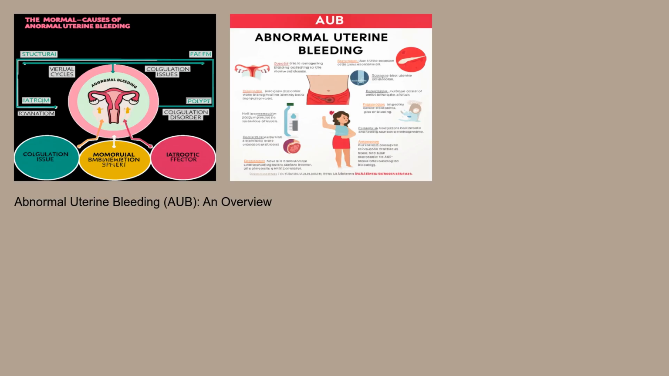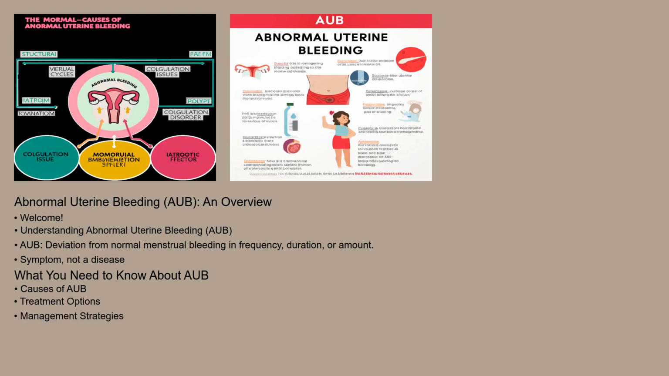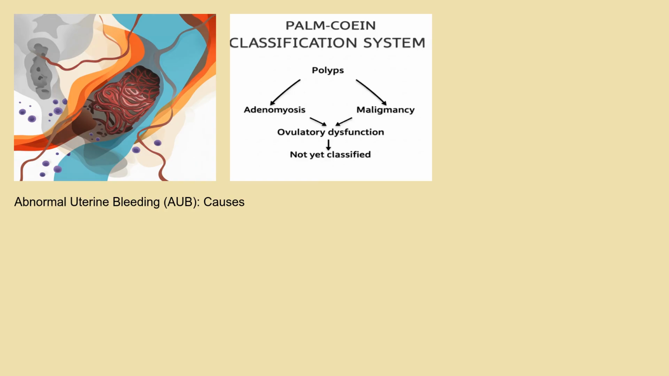Welcome. Today we're diving into a common yet often misunderstood condition: abnormal uterine bleeding. This is bleeding from the uterus that is different in frequency, duration, or amount from normal menstrual bleeding. It's important to understand that abnormal uterine bleeding, or AUB, isn't a disease itself, but rather a symptom indicating an underlying issue. This video will cover everything you need to know about AUB, from its causes to its treatment and management. So, what causes abnormal uterine bleeding?